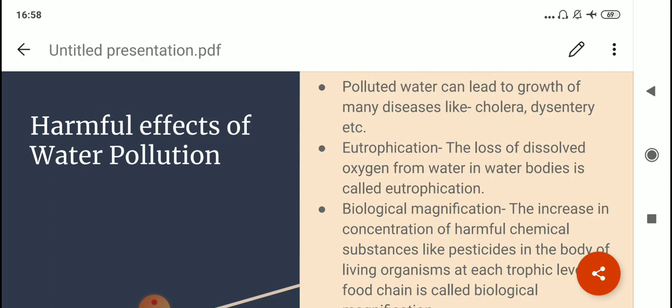Okay, next is biological magnification. Children, the word magnification means an increase. When something increases or enlarges, that is magnification. So biological magnification, what does it mean? It means the increase in concentration of harmful chemical substances like pesticides in the body of living organisms at each trophic level of the food chain.